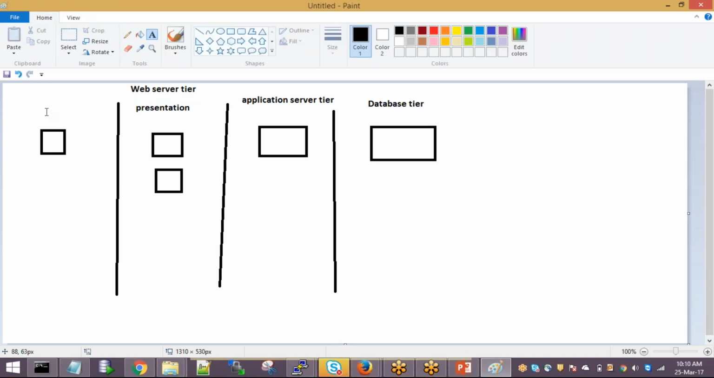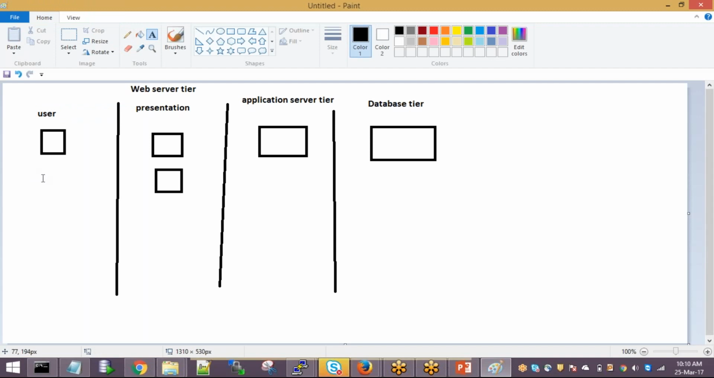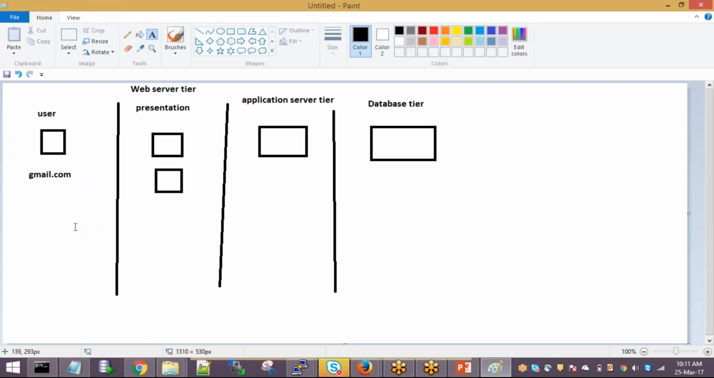So this is you, the user. You just hit gmail.com. Once you hit gmail.com, there will be an external DNS in the internet. Because if I hit gmail.com, who is going to tell me which place I should go to?